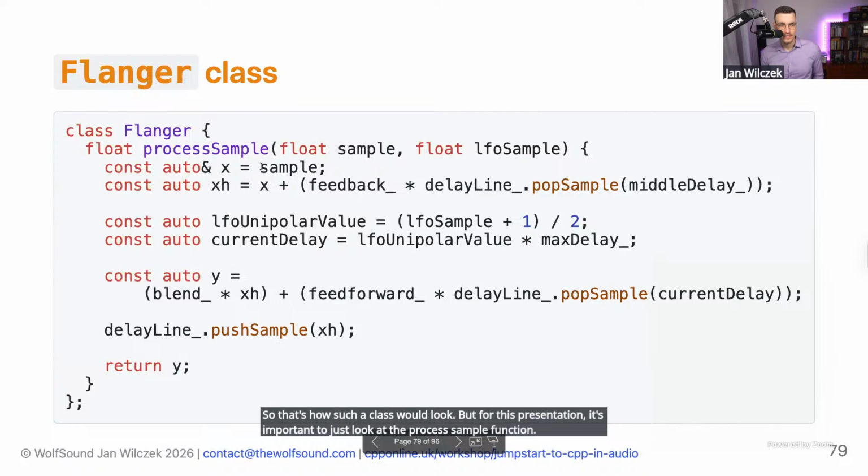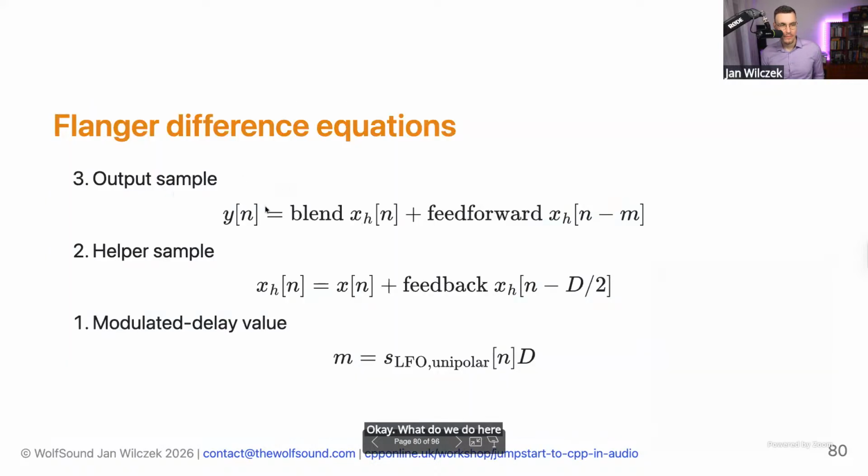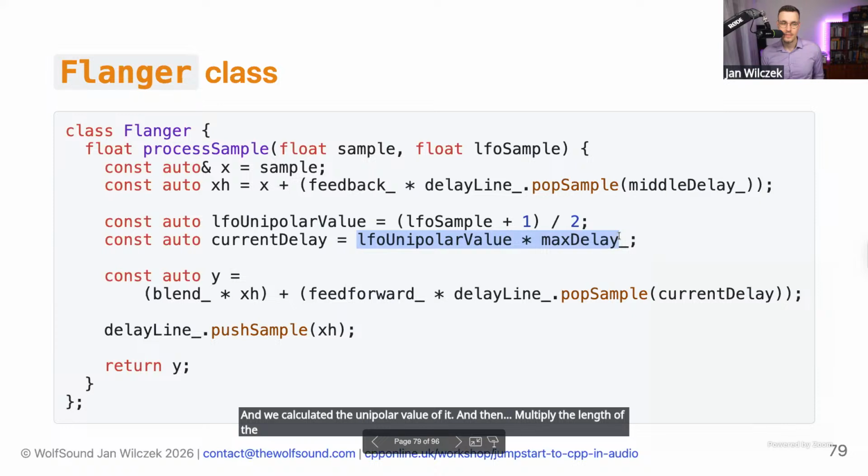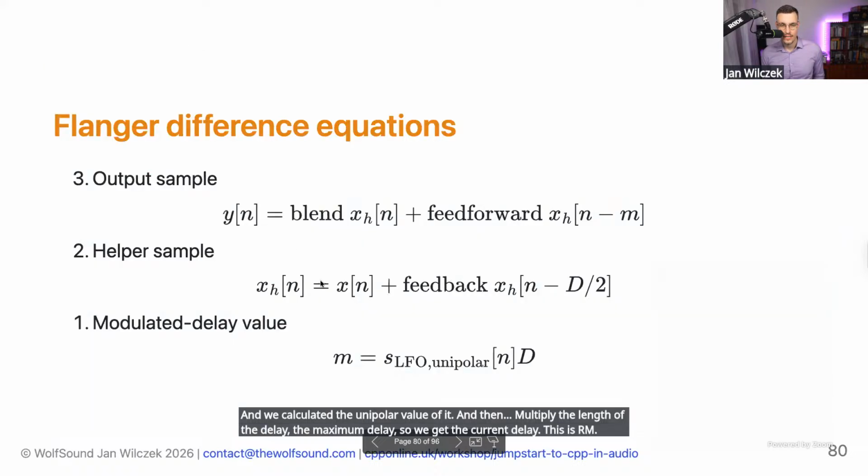Okay. What do we do here? We actually implement just these equations. So let's start with this one, modulated delay value. How can we do this? Well, we have the LFO sample here, and we calculate the unipolar value of it, and then multiply the length of the delay, the maximum delay, so we get the current delay. This is our m.